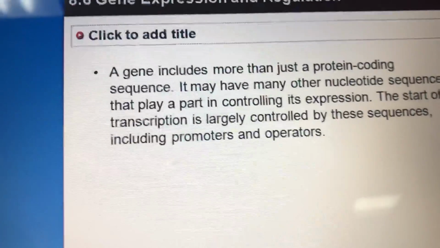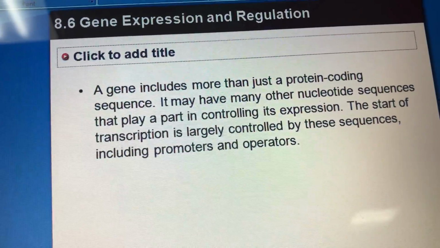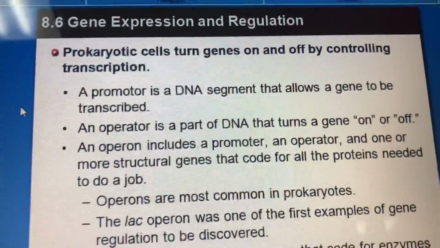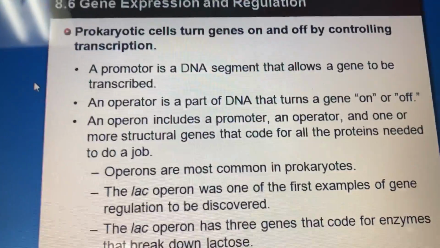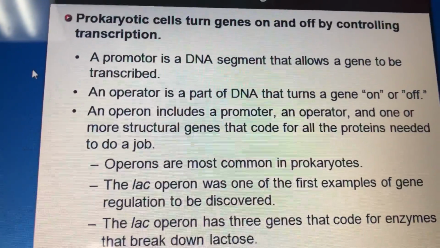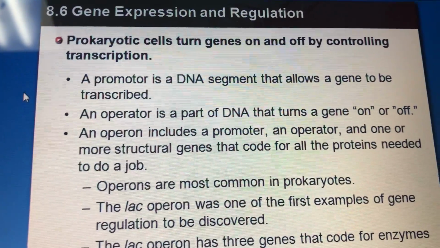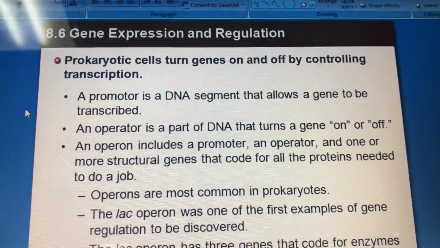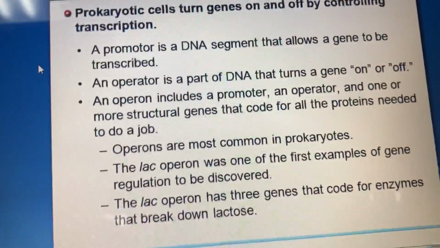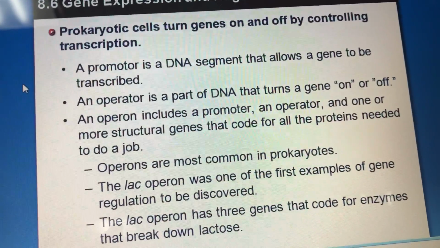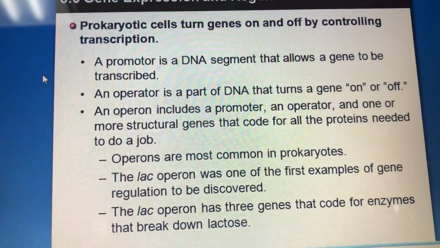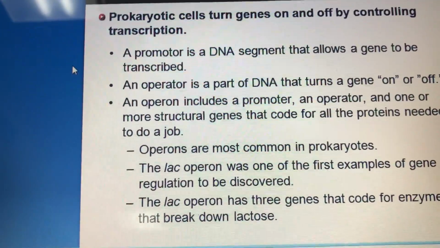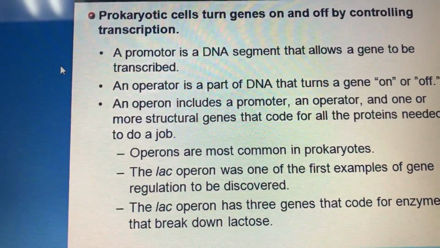So, what is a promoter? A promoter is a part of the DNA segment which allows a gene to be transcribed. It controls the transcription of the gene. And the operator is part of DNA that turns the gene on or off. So, next to the gene, there are segments of DNA specialized for controlling the process of gene expression. These are promoters and operators. The promoter in the DNA allows the gene to be transcribed.